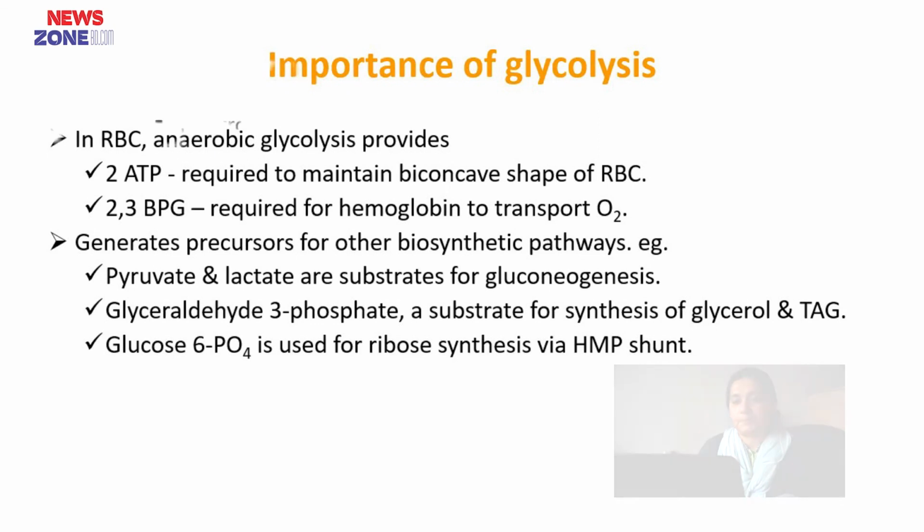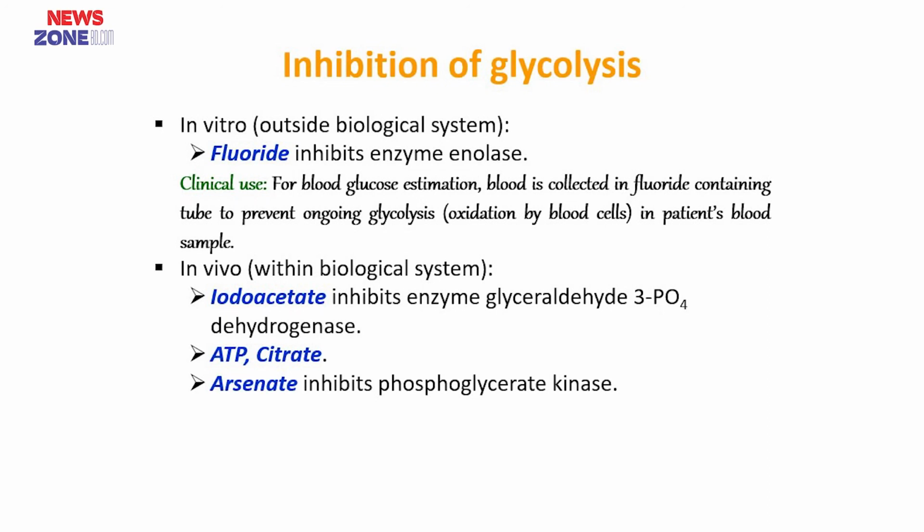So, how can glycolysis be inhibited? Sodium fluoride inhibits the enzyme enolase. For this reason, in blood glucose estimation we use sodium fluoride as the anticoagulant. This occurs in vitro, that means outside the cell. And in vivo, in the biological system, what happens? Iodoacetate, ATP, citrate, arsenate, these substances block glycolysis at different steps.